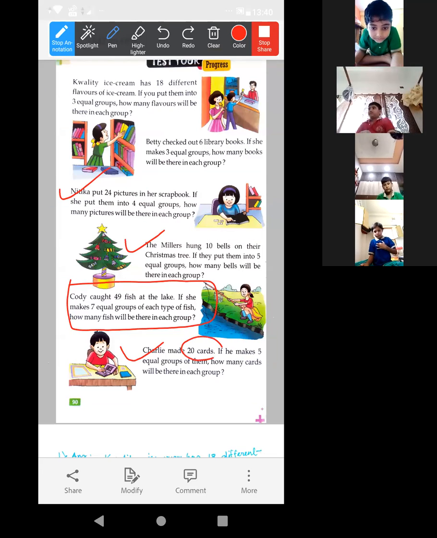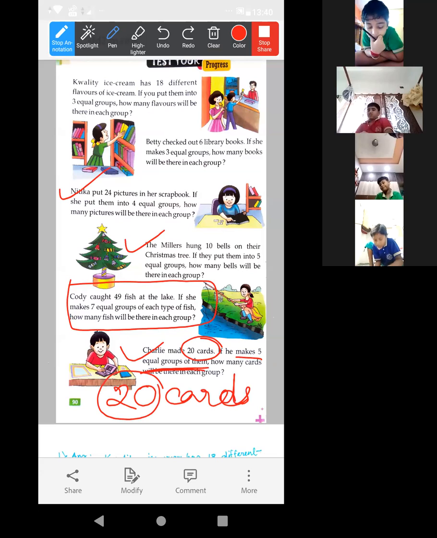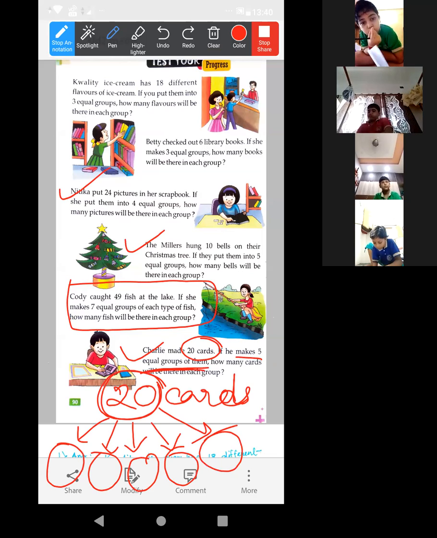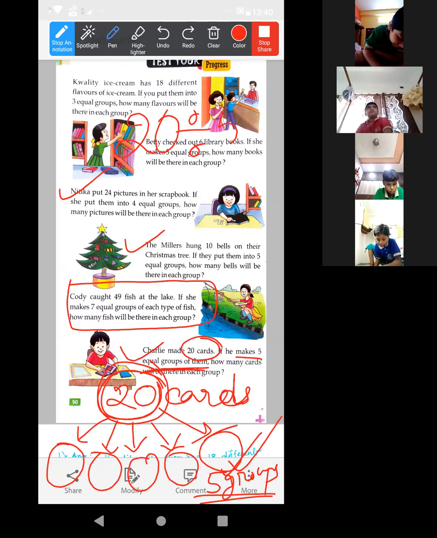Charlie made 20 cards. How many cards are there? 20 cards. If he makes 5 equal groups of them, we have to divide these 20 cards into 5 equal groups. First group, second, third, fourth and fifth group. So how many groups are there? 5 groups. So we have to distribute 20 cards among these 5 groups. So 20 divided by the number of groups, 5.